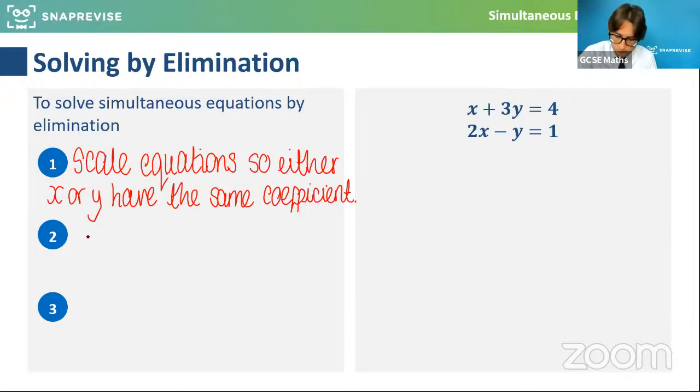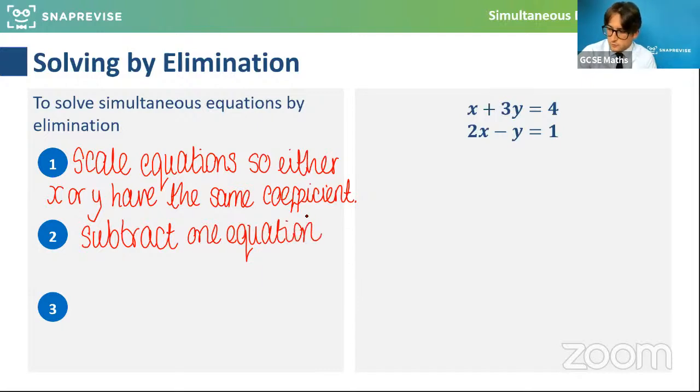And then what we do is we subtract, in a lot of cases, add or subtract. We basically eliminate. So for this one, we could subtract one equation from the other. If we've scaled them so they're the same, you subtract one from the other to cancel it out, and solve.